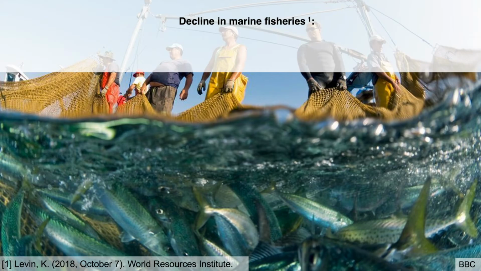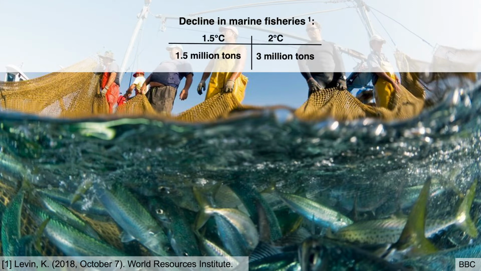In addition, we have decline in marine fisheries, for 1.5C to be 1.5 million tons versus 2C, which is 3 million tons. And so a 2 times difference, which is very significant as this would impact what food people eat, as well as the economy and jobs around these fisheries and industries.